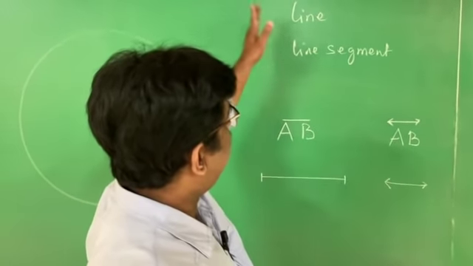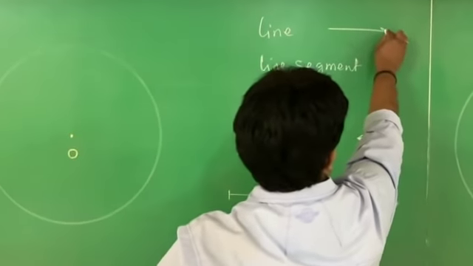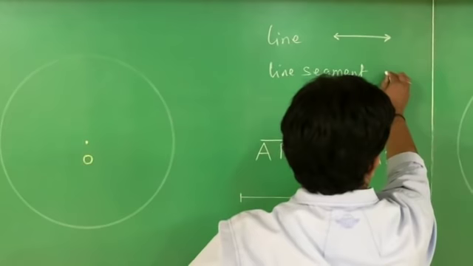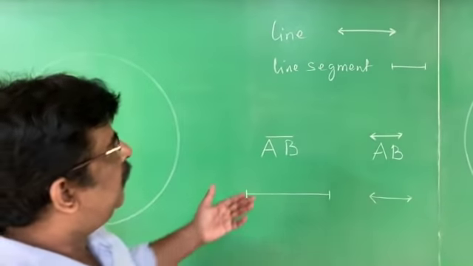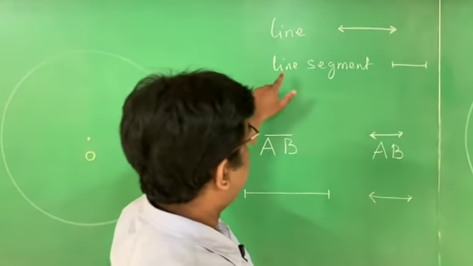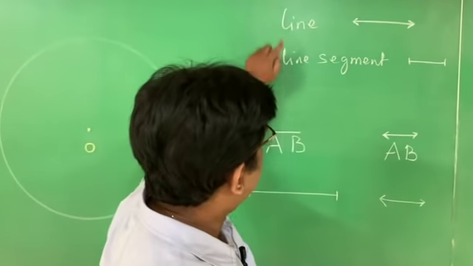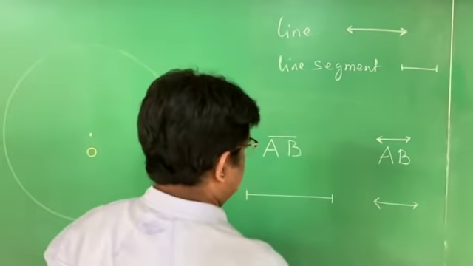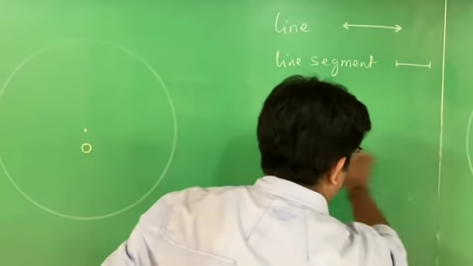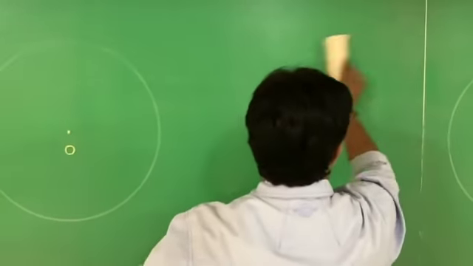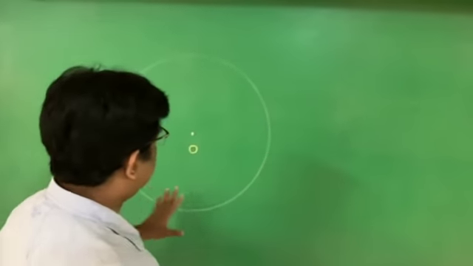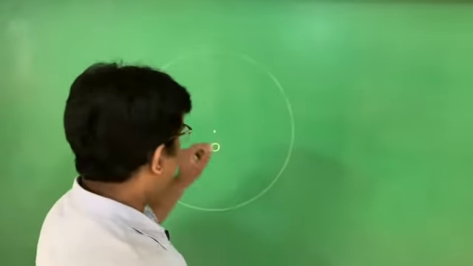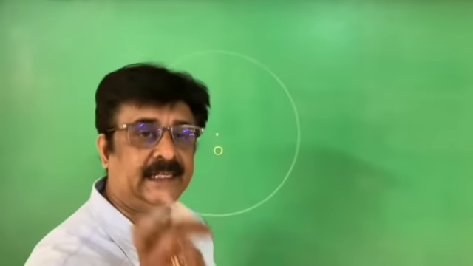A line can be extended on either side, whereas a line segment means it cannot be extended. Therefore, whenever we give definitions, we use words like line segment or line. Both are different, right? Now, using these definitions, using this knowledge, I am going to define the terminologies related to the circle. The first thing is, now I know what is circle. Now I am defining the word radius.